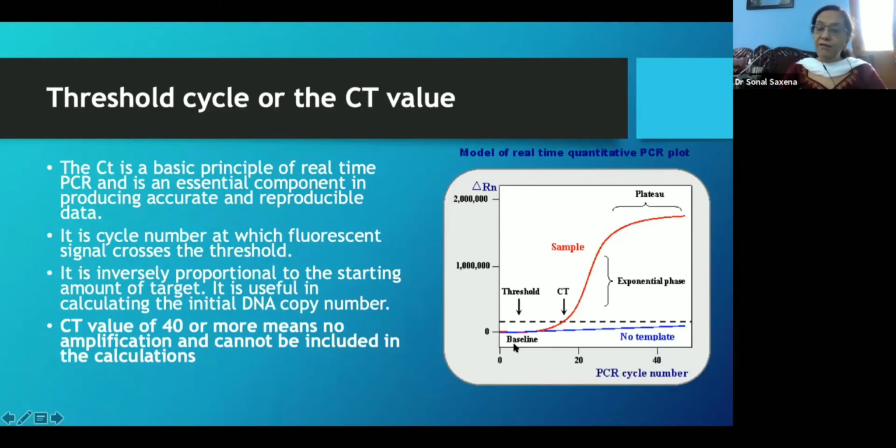But if you have a very late CT value, say around 40, if the line continues below the threshold and suddenly around 40 it starts to increase, then it should not be included in calculations. Most of the assays give a CT value of about 32 to 40, keeping in mind that if it is after this, then probably the target is missing in the sample.